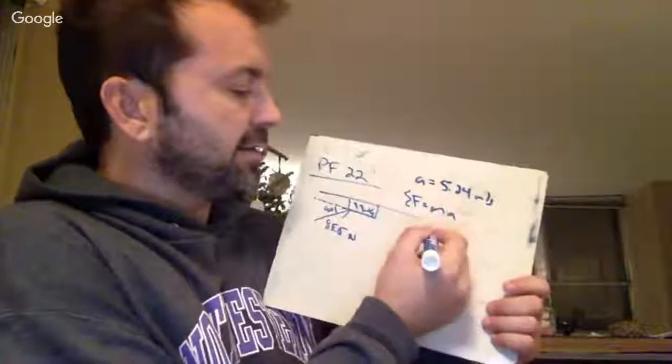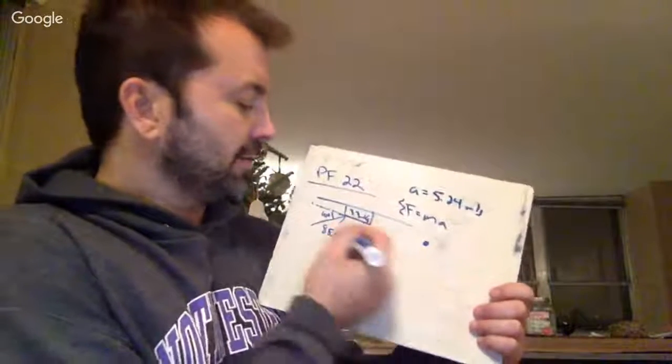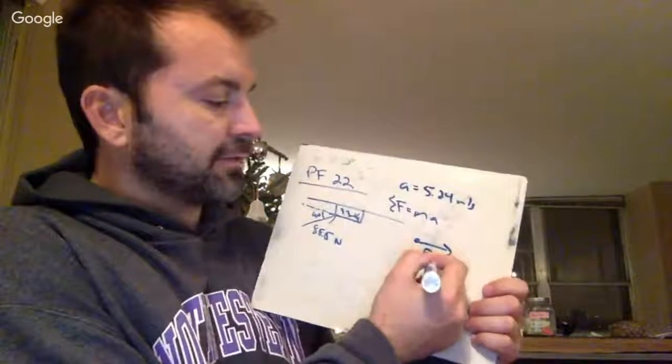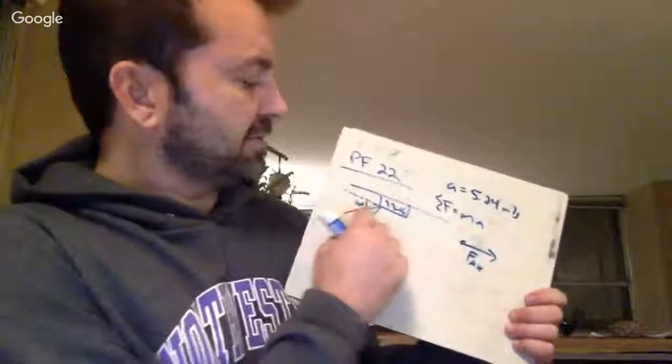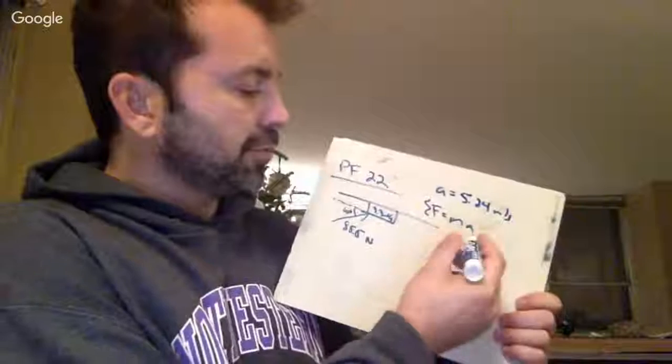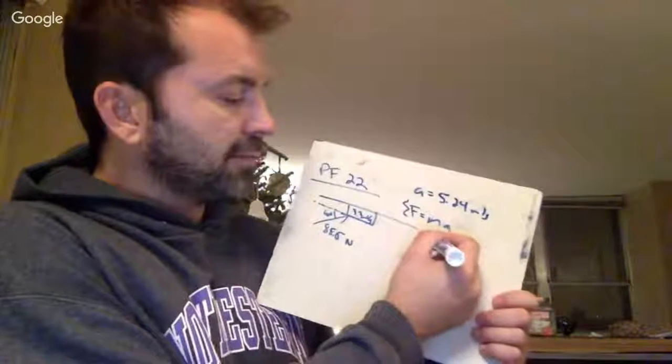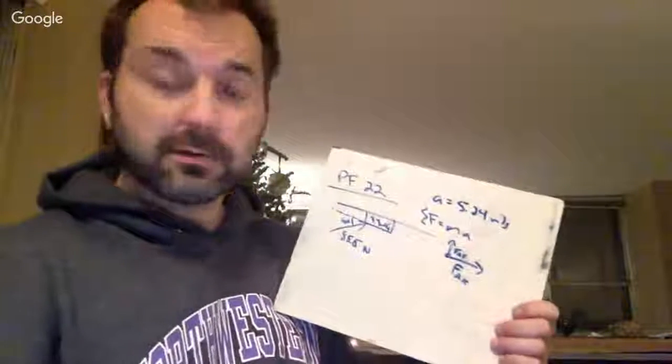So if I draw a free body diagram, here's my block, right? I've got my force applied in the x direction, right? Because if we see this is an angle, so we know it's going to be broken up into an x and a y. We've got the force applied, so my push force, in the y direction, right?